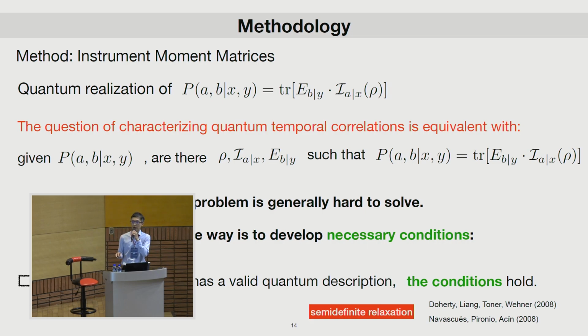The problem is generally hard to solve because you have to find all possibilities of these measurements and all possibilities of these instruments. So an alternative way is to develop some necessary conditions. This means that if this probability has a valid quantum description, then this necessary condition holds. So we want to find these conditions. This technique is also called semi-definite relaxation, which was proposed by Navascués, Pironio, and Acín in 2008.